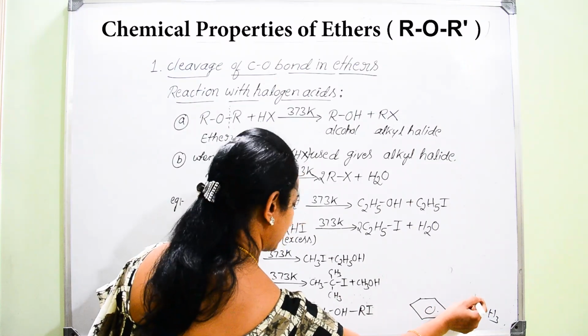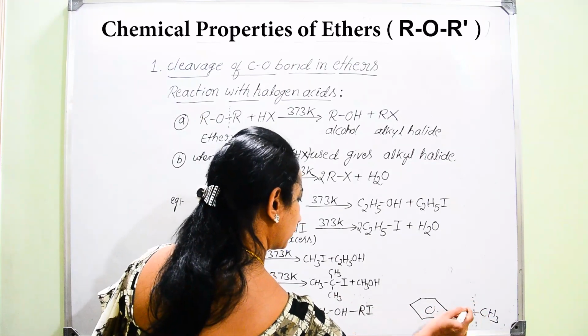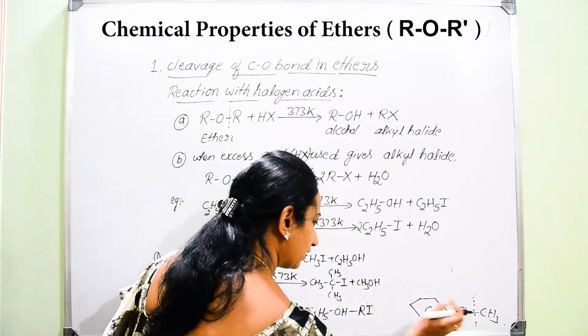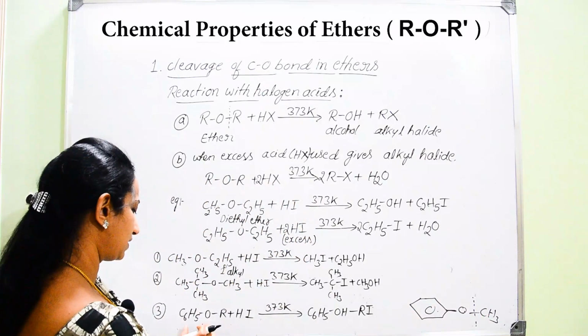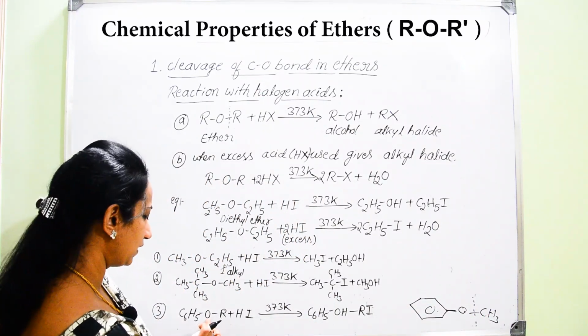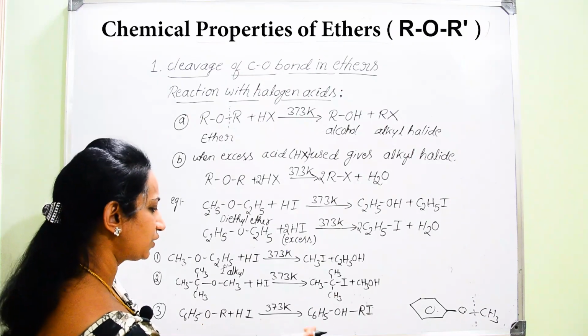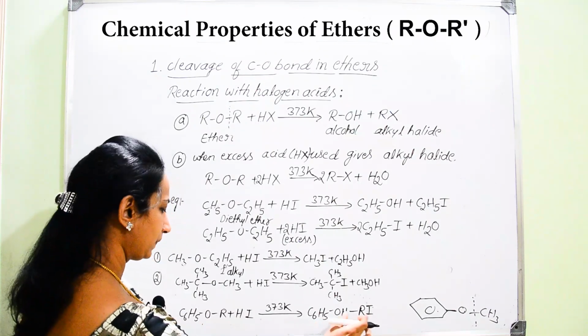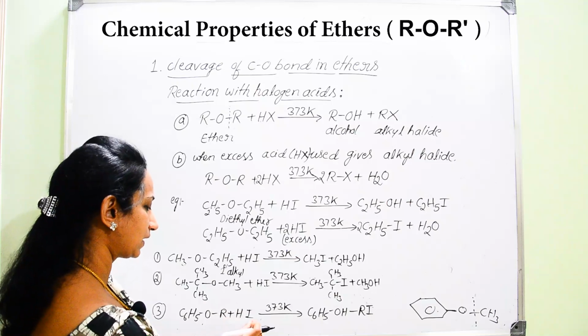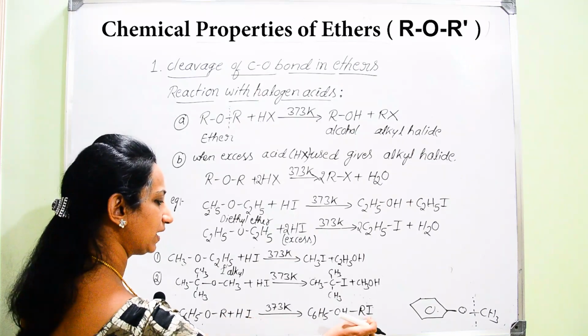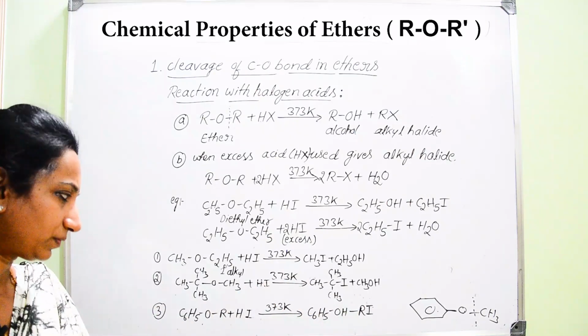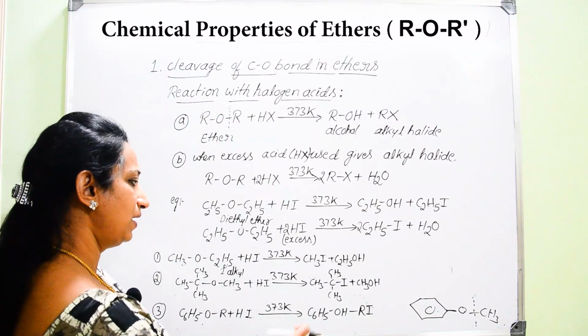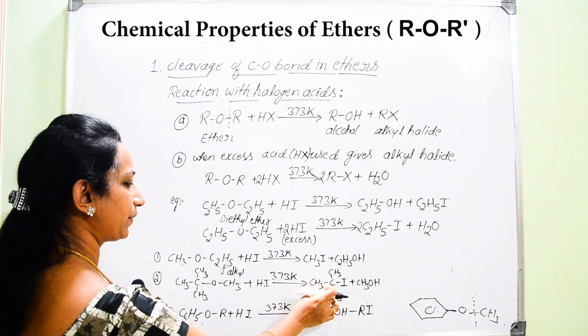The bond will be broken between the methyl group and oxygen, or the alkyl group and oxygen. Hence, C6H5 along with O combines with H to make phenol, whereas the other alkyl group combines with iodide to make alkyl iodide. That is how you are able to identify what type of iodide you will get.